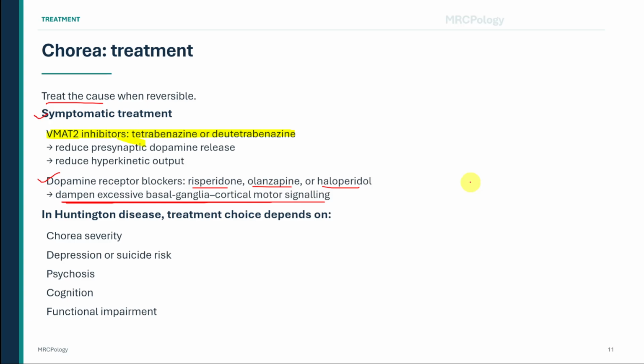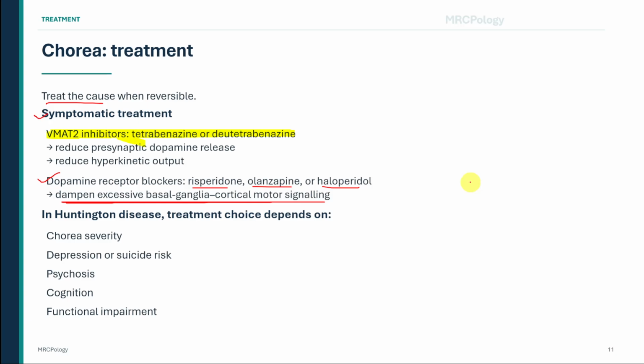Multidisciplinary care is essential. Physiotherapy can support gait, balance, and fall prevention. Occupational therapy can help with daily activities and home adaptations. Speech and language therapy can assess communication and swallowing. Dietetic support is important when weight loss or feeding difficulty develops. Psychological and psychiatric care may be required for both the patient and family.